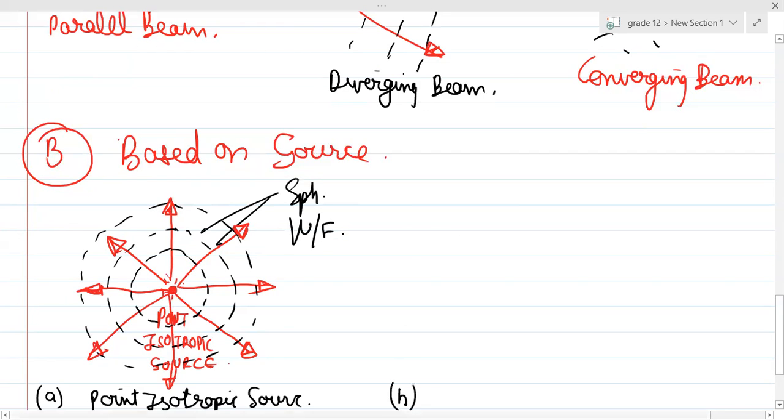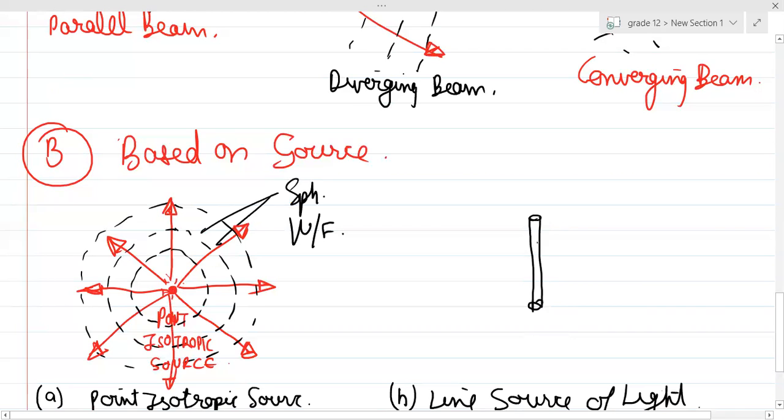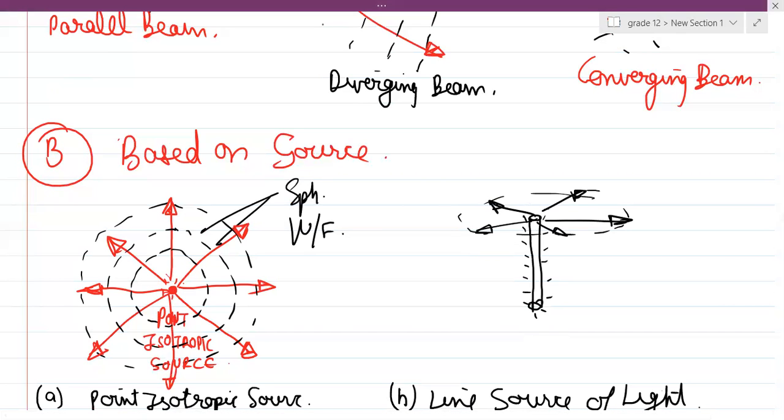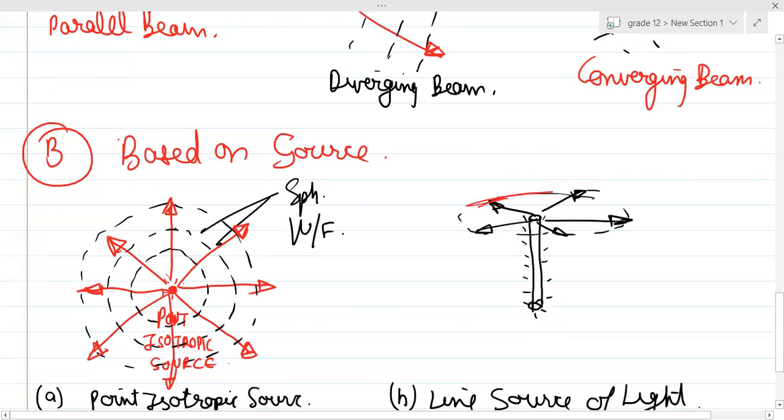If you have a line source, just like a tube light, suppose this is our source, okay? So can you see over here, the source will produce light in all possible directions like this. Please remember it's circular. So light will be produced in all possible directions. What will be the shape of the wavefront? Will the wavefront be in the form of cylinders? Guys, can you see a cylindrical wavefront over here?